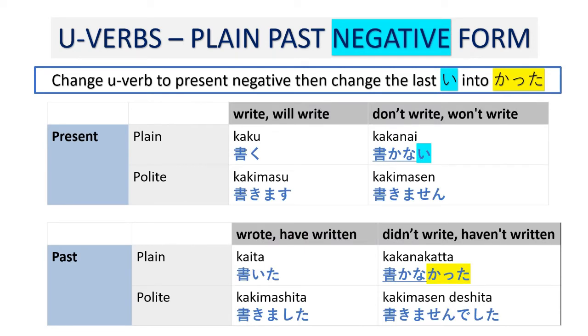Another verb, kaku, to write. Its plain present negative form is kakanai. Again, drop the i hiragana and change it to katta. Kakanakatta. Okay?